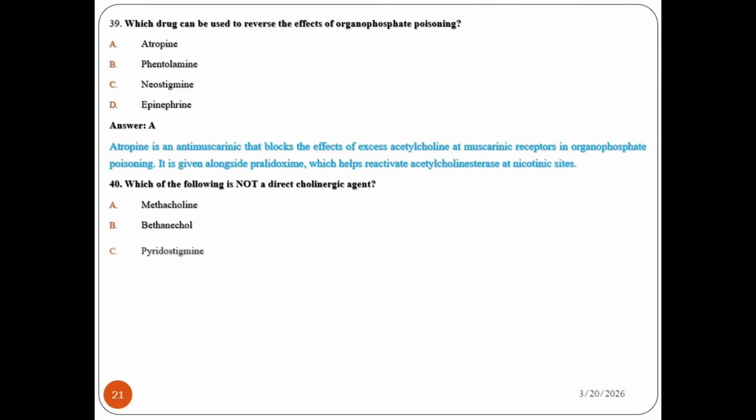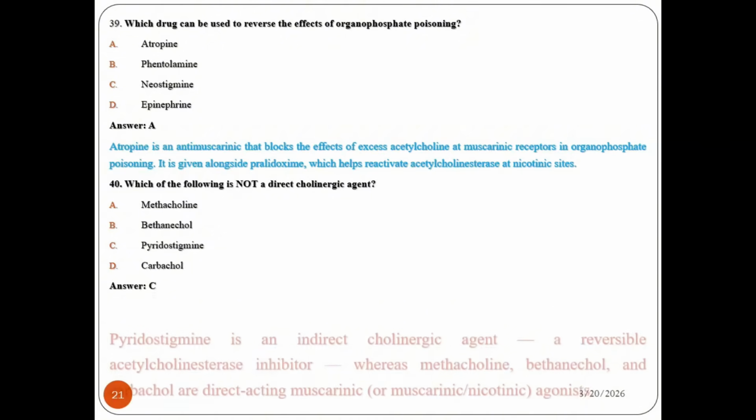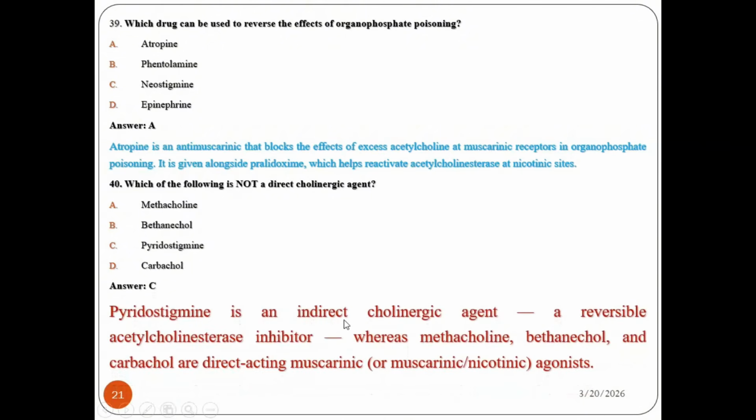Question number 40. Which of the following is not a direct-acting cholinergic agent? Methacholine, bethanechol, pyridostigmine, and carbachol. The drug that does not act directly as an agonist is pyridostigmine. It is an indirect cholinergic agent, a reversible acetylcholinesterase inhibitor, whereas methacholine, bethanechol, and carbachol are direct-acting muscarinic or nicotinic agonists. So the answer is C.